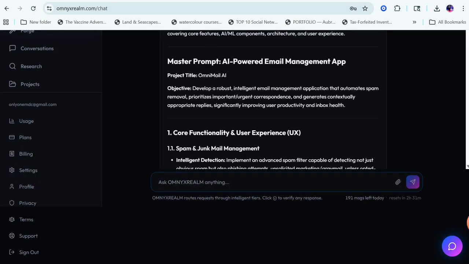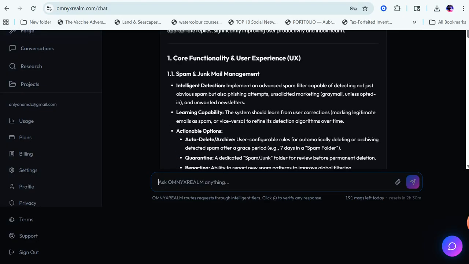Okay, master prompt, AI-powered email management app, project title, OmniMail.AI. Okay, cool. It gave me a name. I wasn't even asking for a name. I could have started out with a name, but I didn't. It gave me a name suggestion. So it just tells you these are things you can start out with. You can put things into the chat. I could say, hey, I want an email management app. Give me some names. I didn't start there. I just told it what I wanted. It gave me a name. I can always go back and correct this stuff.